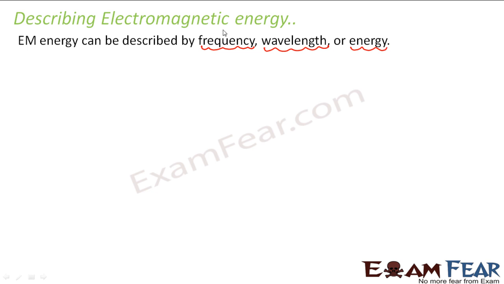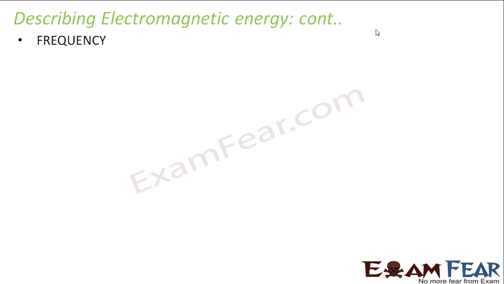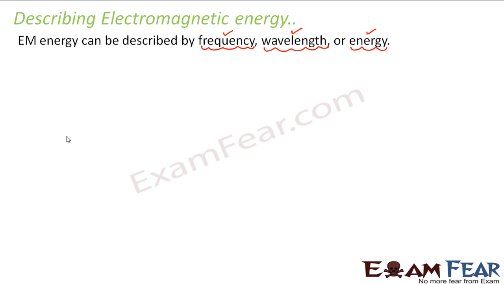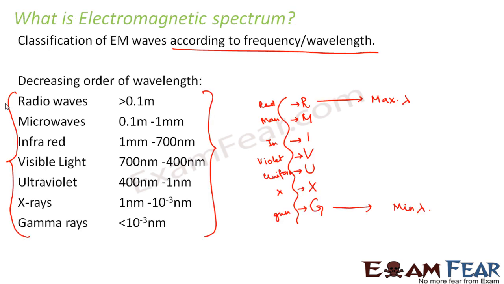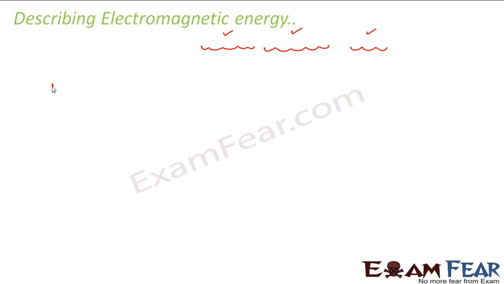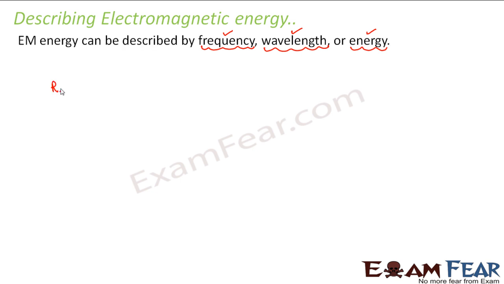Now let me explain each of these three terms in detail: frequency, wavelength, and energy. If you look at the previous slide, I talked about the 7 categories of electromagnetic waves. Among these, the radio waves and microwaves are described in terms of frequency.